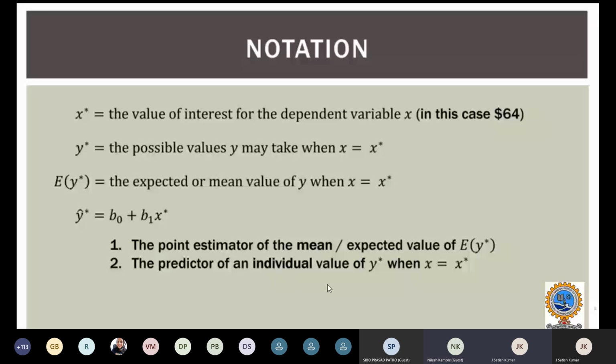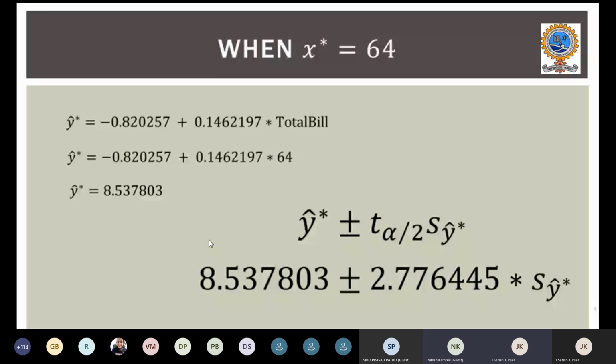So what happens when X star is equal to 64? When X star is equal to 64, we predicted that we will get a tip of 8.537, around $8.5, but we have to carry out this confidence interval, determining Y star plus or minus t alpha by 2 times the standard error of the estimate. So when you substitute these values, you will get the interval.